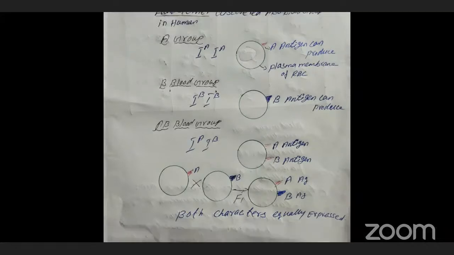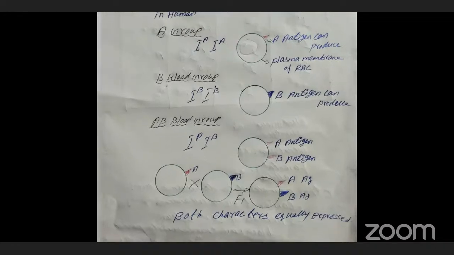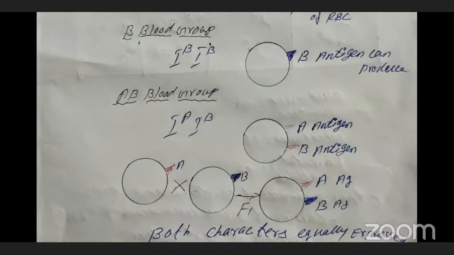When we are crossing A and B, at that time we can get both A antigen and B antigen. Clear?